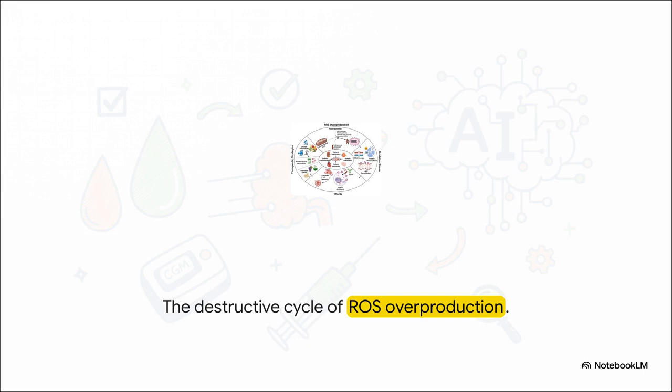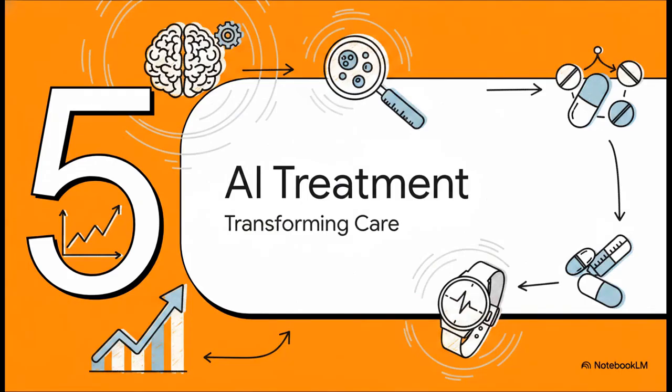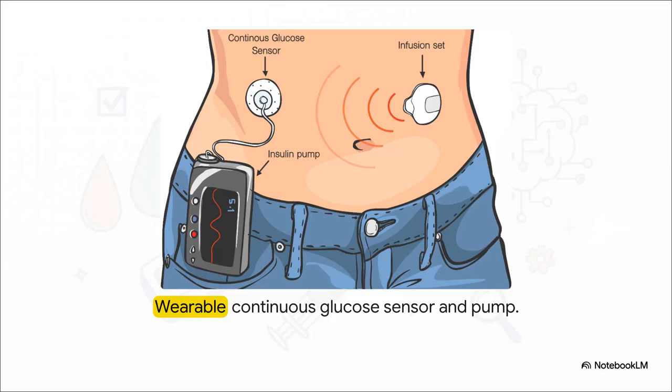But hey, the good news? There are therapeutic strategies to fight back, including lifestyle changes, pharmacological treatments, and antioxidant therapy. Section 5. AI treatment. Transforming patient care. Okay, let's dive into this, because this is where we enter an era of real, empowering optimism.